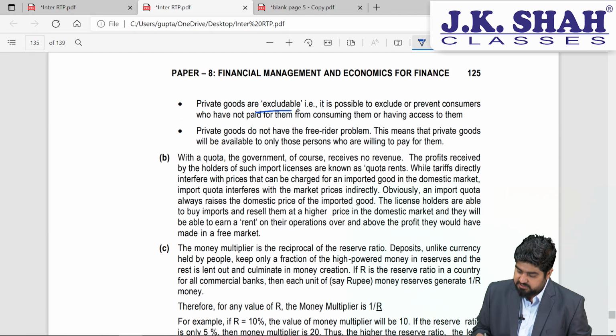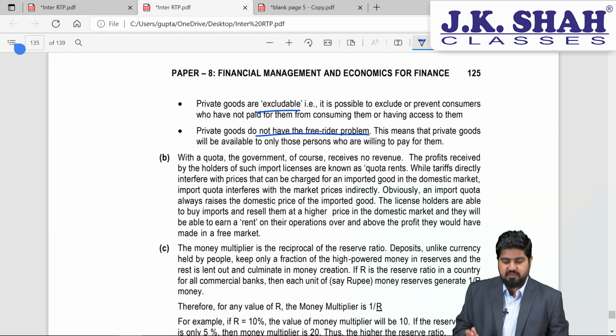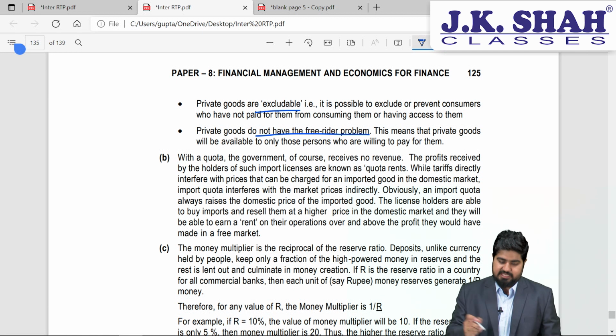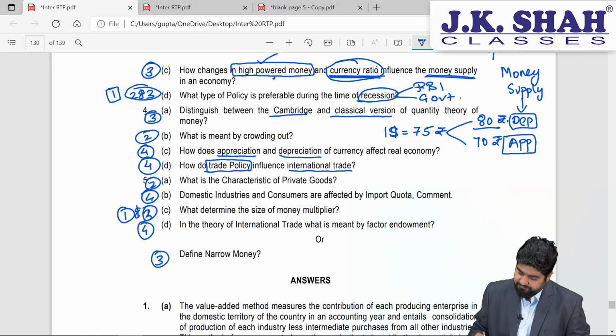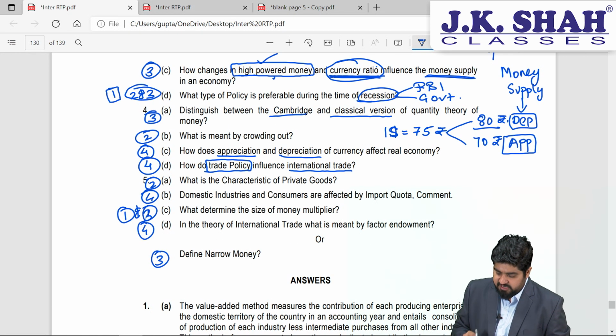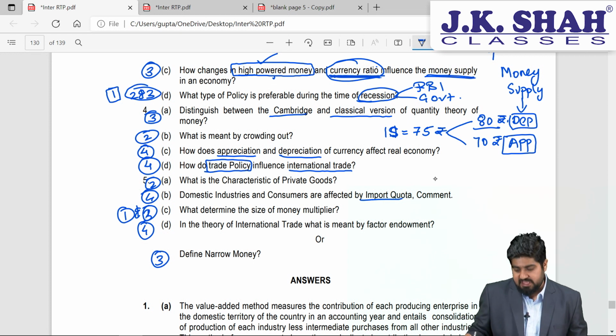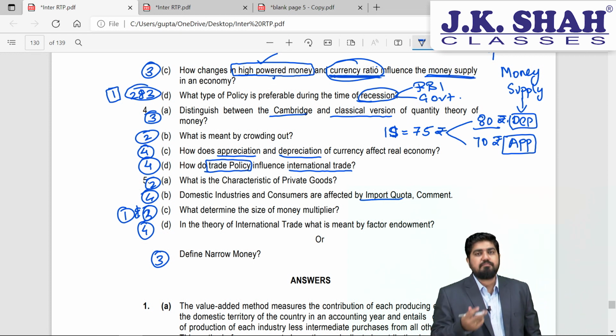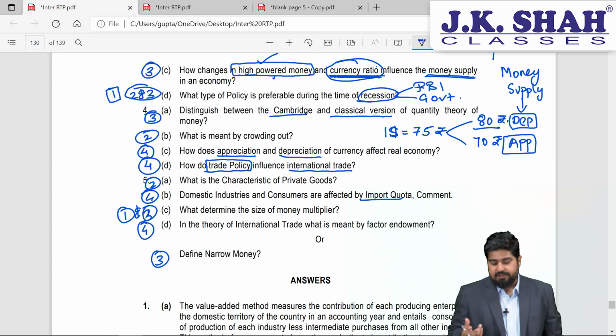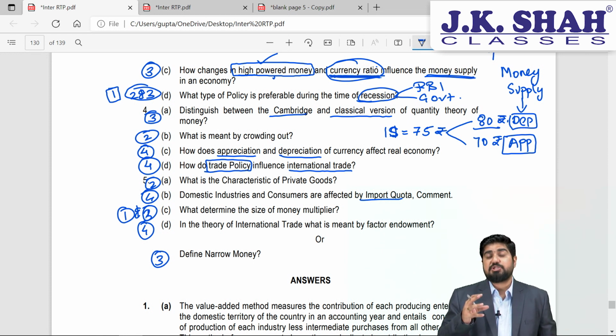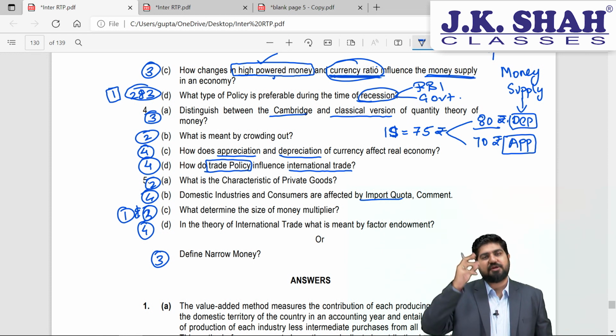Then we have it is excludable and they do not have free rider problem, as I have mentioned already. Next one, domestic industries and consumers are affected by import quota. Yes, they are. How? See, what do you mean by import quota? Import quota is nothing but quantitative restrictions on the number of goods that you can import from other countries.